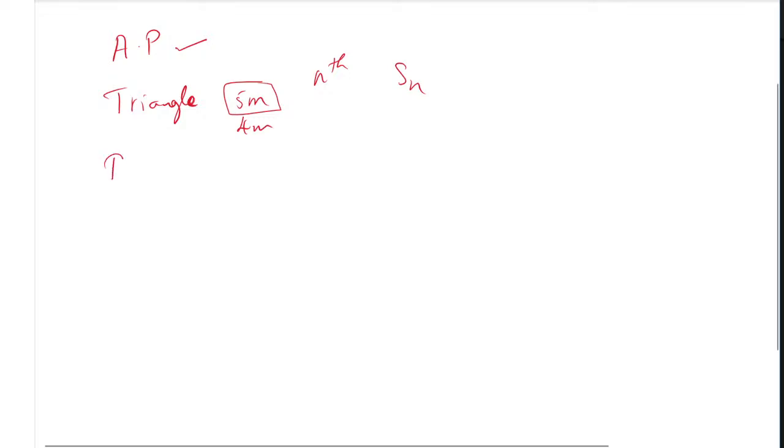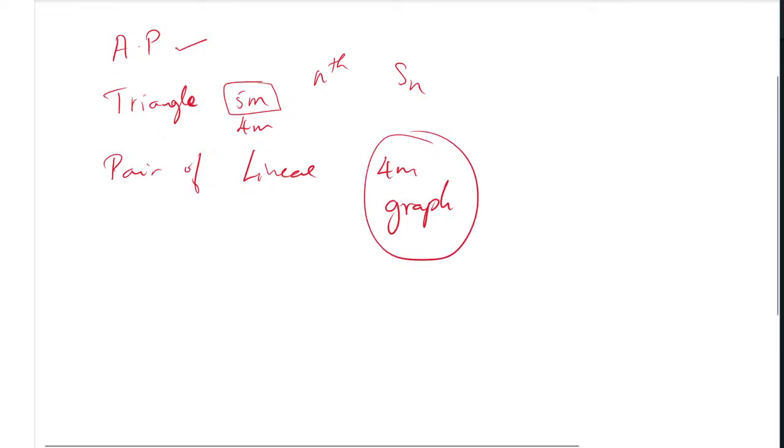Then we have pair of linear equations. Here a 4 mark question is fixed, that is the graph. Definitely they will ask it. Leaving that, you are going to have a 3 mark question, that is solving the linear equation, or a 2 mark question solving the linear equation. Remember, this is most important here, the pair of linear equations lesson, because the graph is compulsory. We will discuss the graph also in further classes. I am only giving the introduction for you. Next one is the circle lesson.